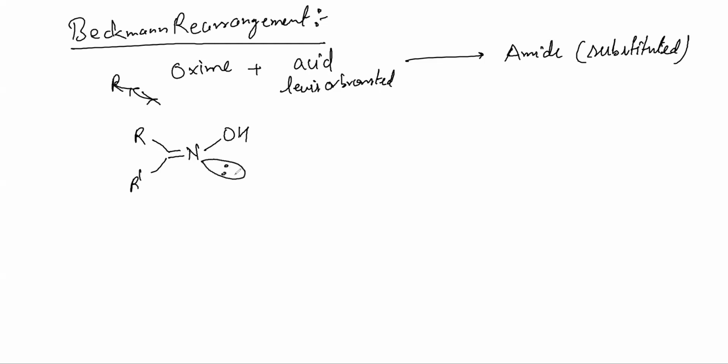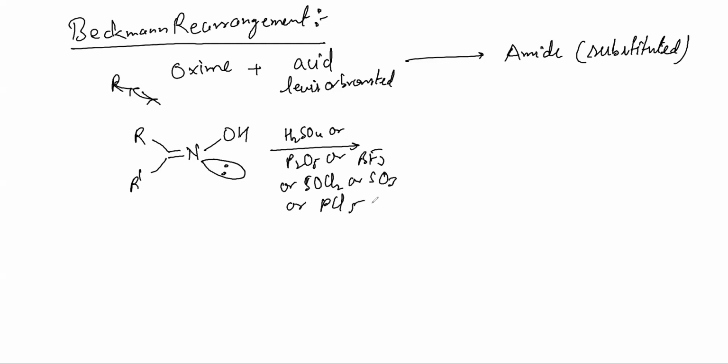If we treat it with H2SO4 or P2O5 or BF3 or SOCl2 or SO3 or PCl5, whatever you want, Lewis acid or Bronsted acid, I don't care, something like this happens. Let's see.